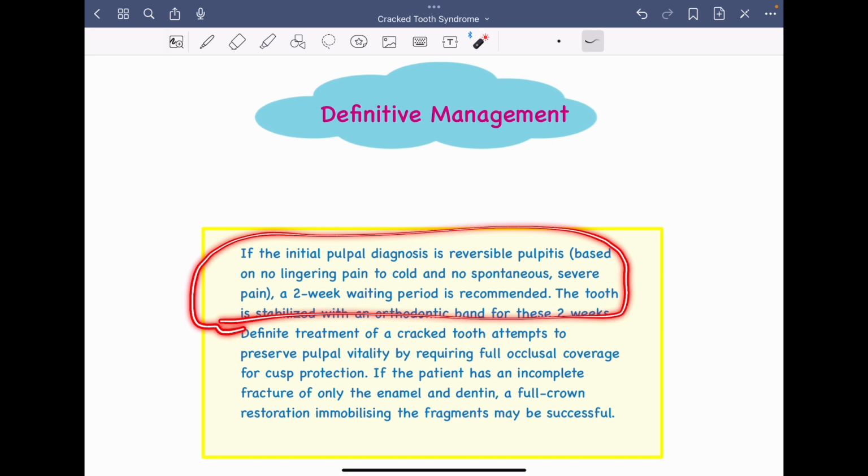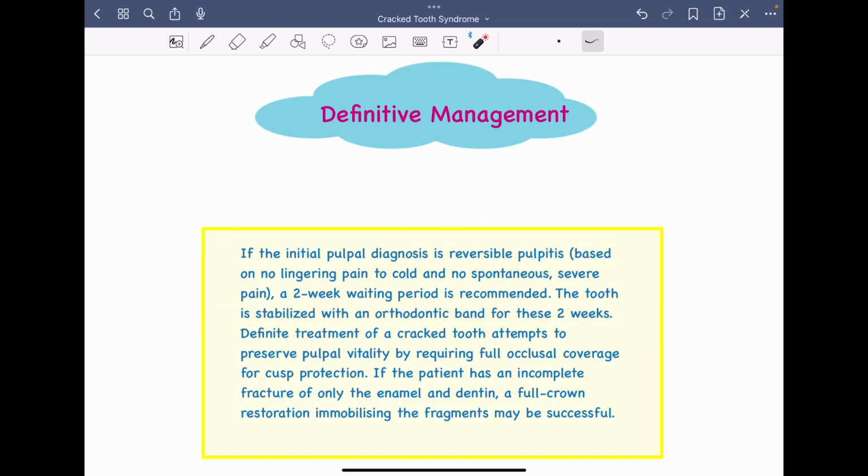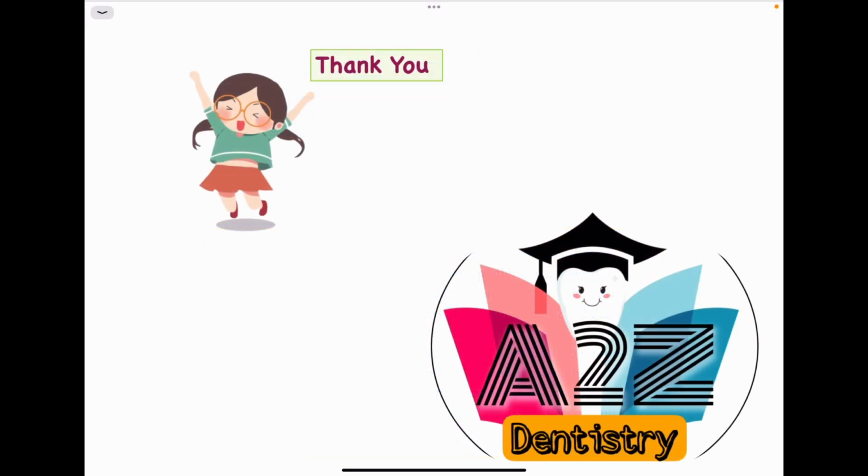If the initial diagnosis is reversible pulpitis, then the definitive treatment of a cracked tooth will attempt to preserve the vitality of the pulp, and this will definitely require a full coverage restoration. An occlusal cusp coverage or a full crown will be required so that the tooth is stabilized and there is no further harm to the tooth. And if the patient has an incomplete fracture involving only enamel and dentine, then a full crown restoration will be helpful. So guys, that was all about cracked tooth syndrome.